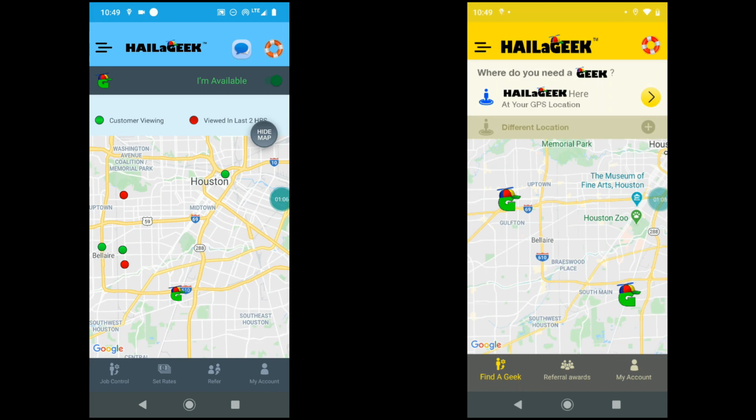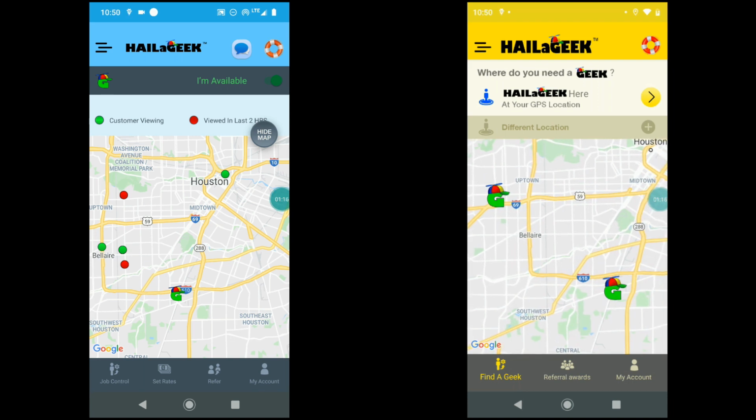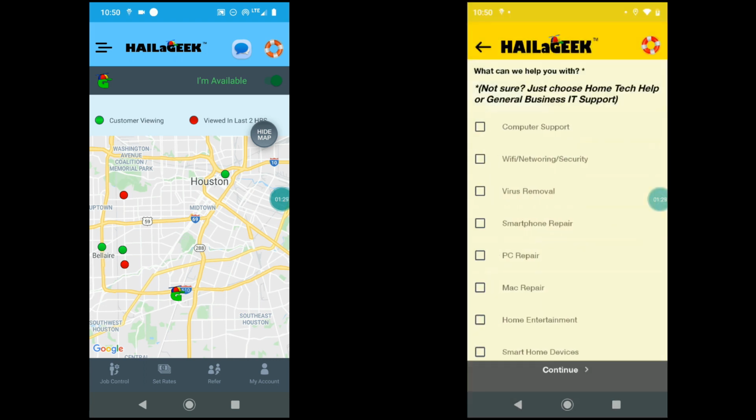All right, so let's switch over to the customer app for a minute. I'm just going to take you through a really quick scenario here. Notice the customer sees two of these green Gs, which are available geeks on the app. And the first thing they notice is it says, where do you need a geek? So they're going to click HAILaGEEK here at your GPS location. So they're going to do that.